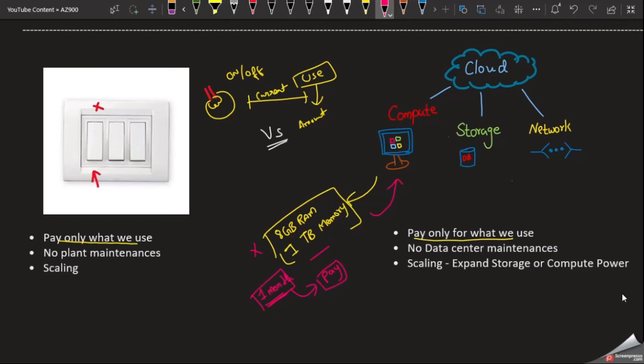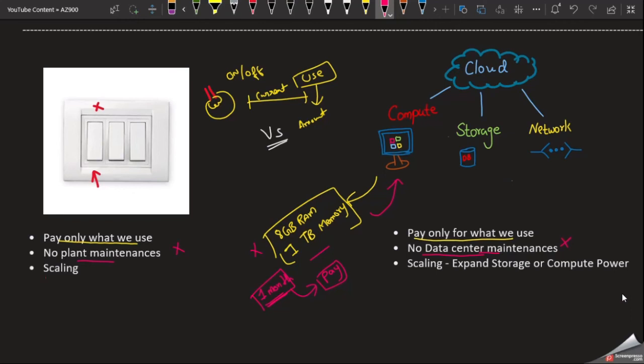Like that, the second point you see is no plant maintenance. In this, the power plant we are not going to maintain. They have separate people to maintain and update the power plant, whatever it is, they will manage separately. Likewise, normally in a data center we have to maintain it, but if you go to the cloud, the provider will manage the data center. They will provide the resources, we can simply use them and return them to the cloud. That is the point: we do not need to maintain the data center.